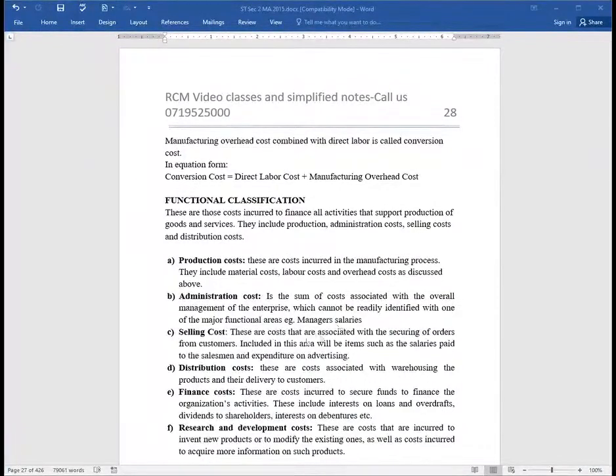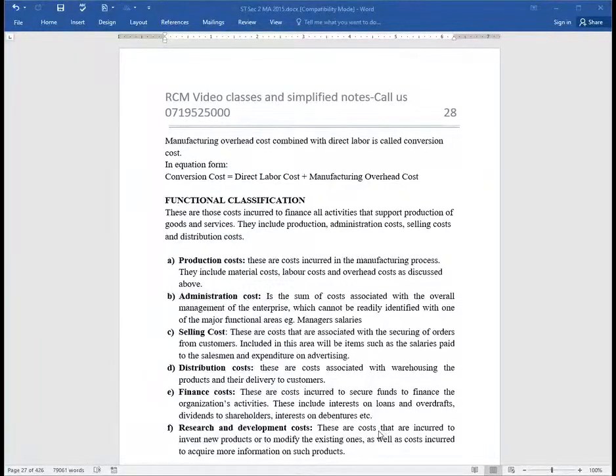We have selling. Selling is a serious function of any company. All those costs that are associated with the securing of orders from customers must be included under selling. Costs like advertisement, wages paid to salesmen, the commissions paid to salesmen. Then we have distribution costs, ladies and gentlemen.